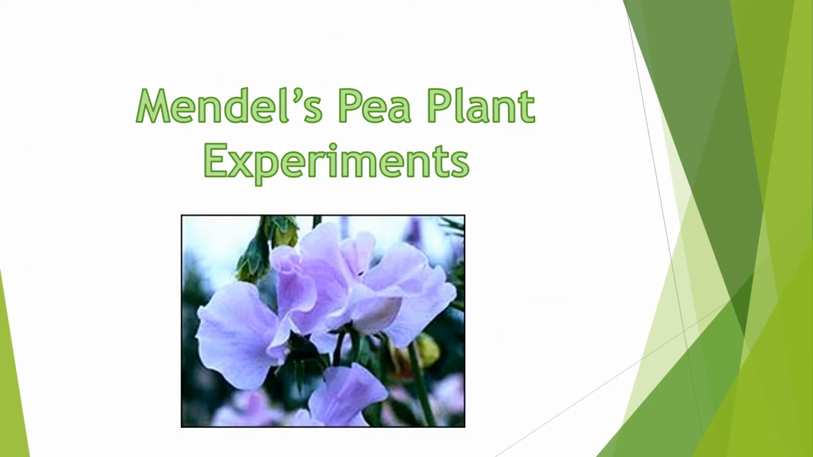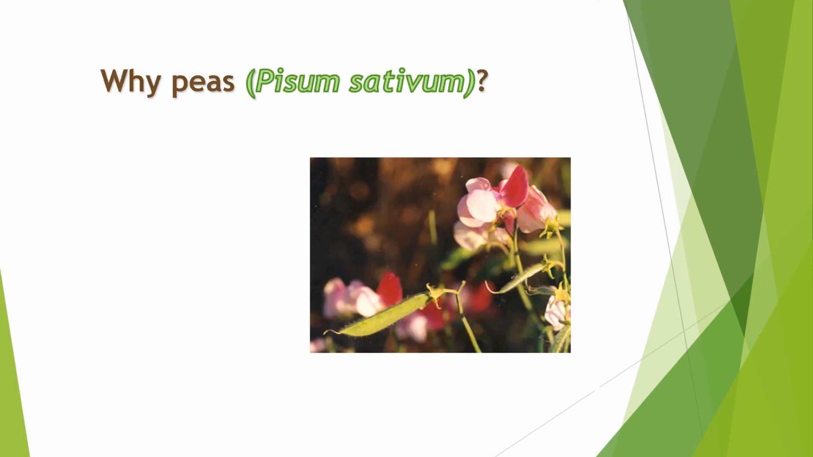Moving forward, let us now discuss Mendel's pea plant experiments. Before we proceed, let us answer this question. Why did Mendel use peas or Pisum sativum in his experiment? The first reason is that it can grow in a small area. Remember that Mendel conducted his experiment in a small garden in Czech Republic.